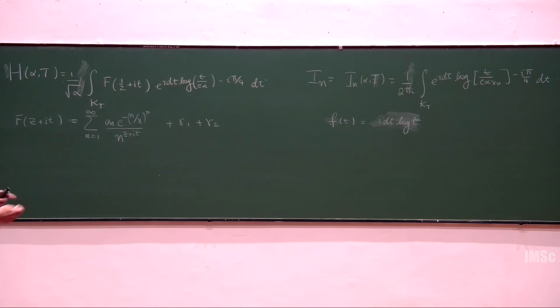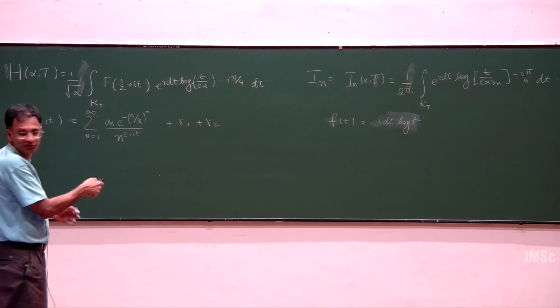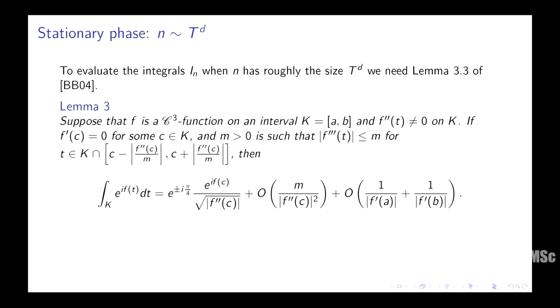Which means that the square of the second derivative is going to be 1 over t square, and M also looks like 1 over t square. So this is basically becoming O of 1. Basically that's what the argument is, right? Somehow the function that occurs in the stationary phase argument is exactly adapted to this particular lemma, because it's saying, look, the third derivative and the square of the second derivative grow in the same way, and therefore it's O of 1, so it's not a big error. So that's what it allows you to save.